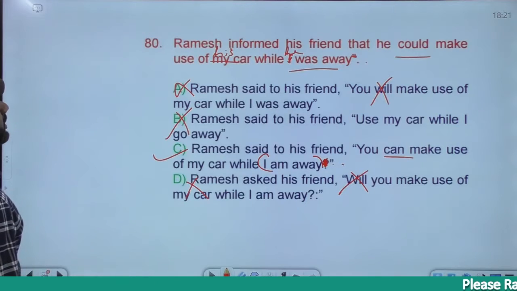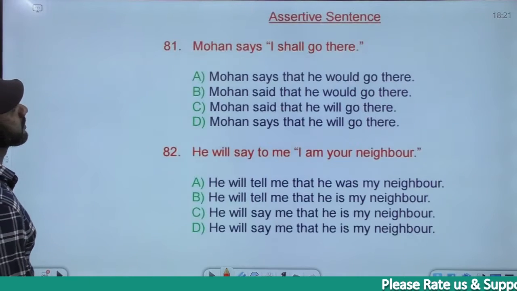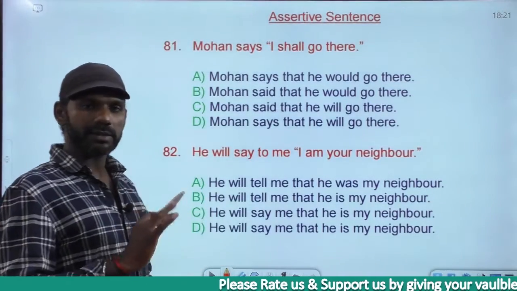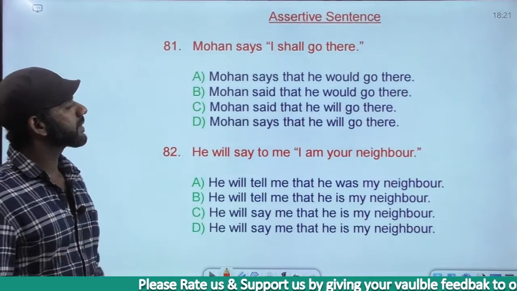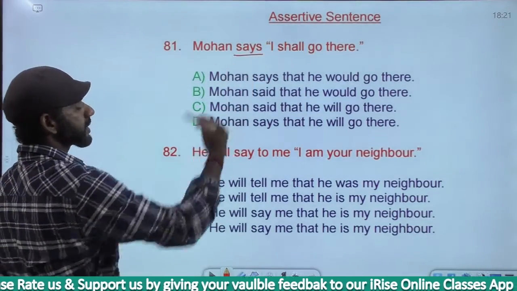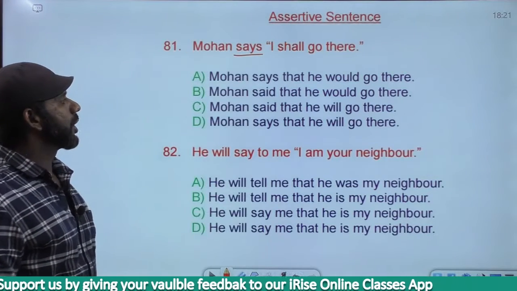Come to the next one. Assertive sentences, which are like normal statements. Mohan says, "I shall go there." The reporting verb here is says, present tense. The rules are not applicable.